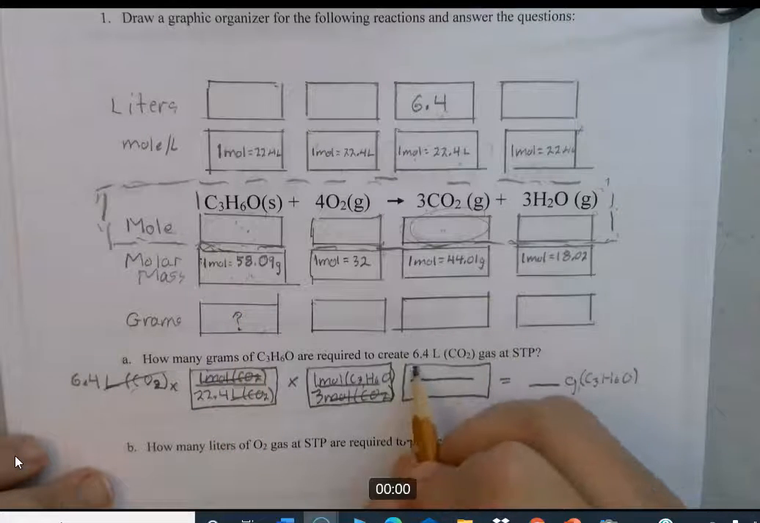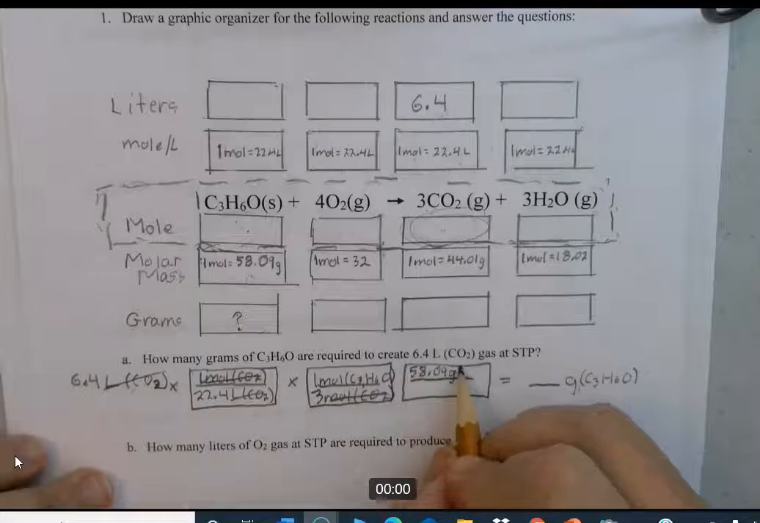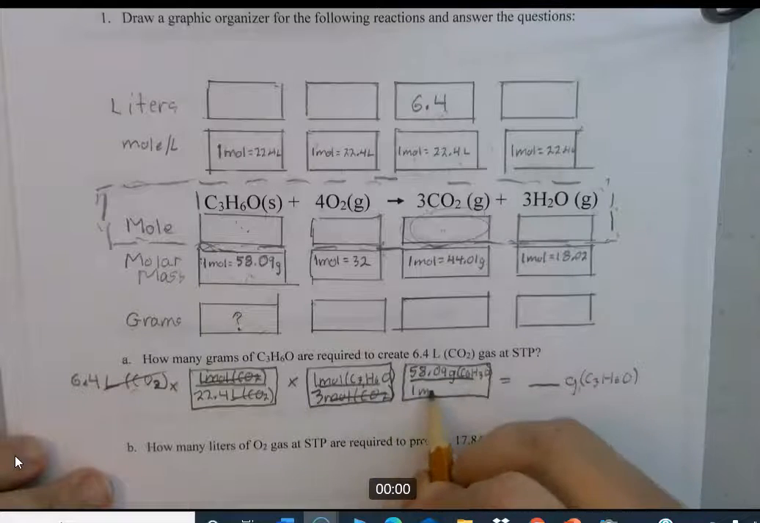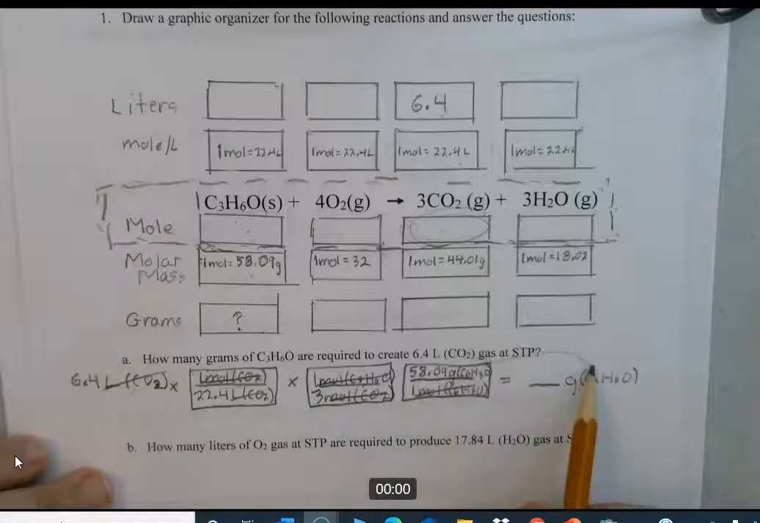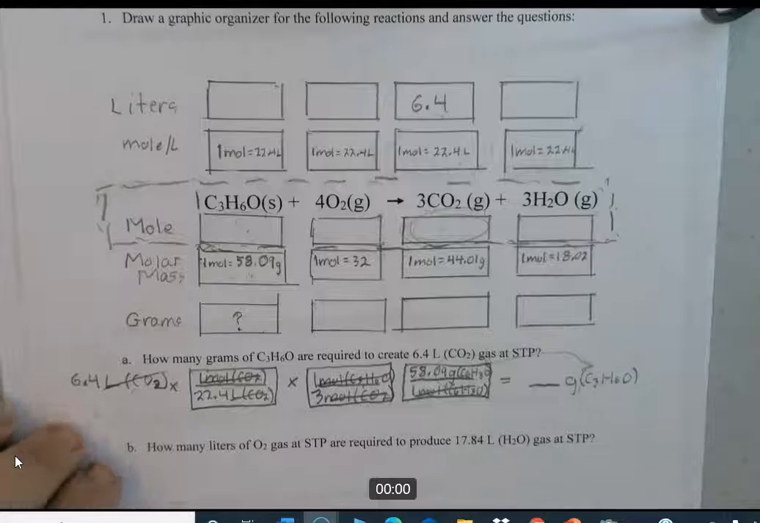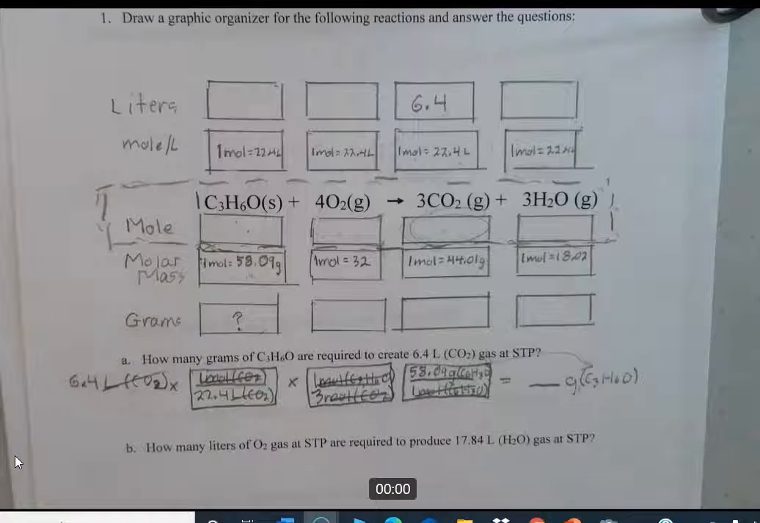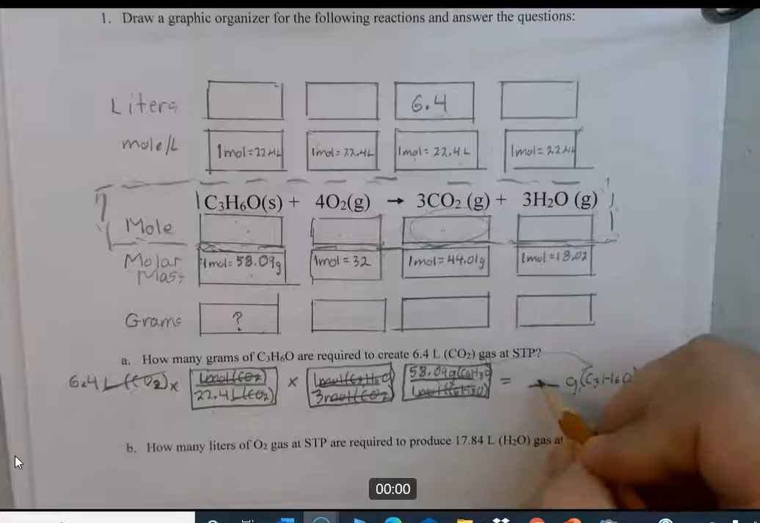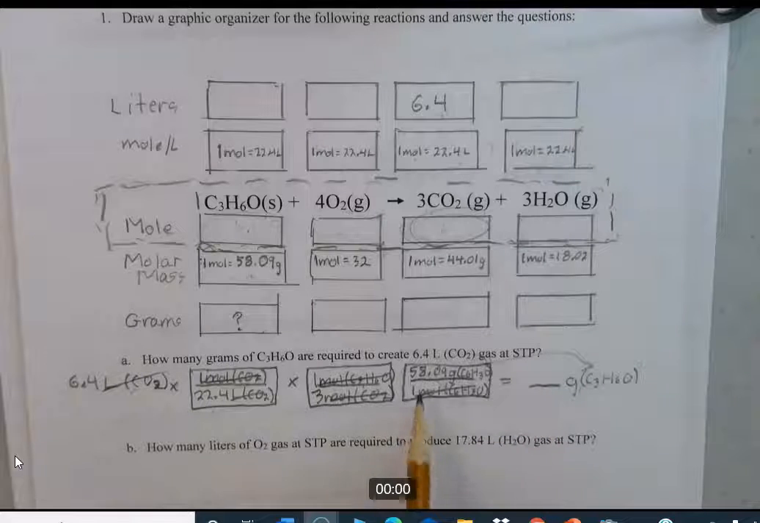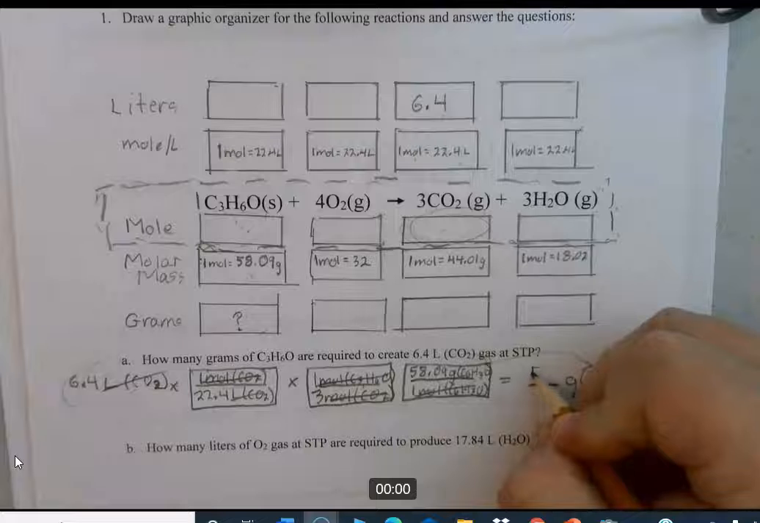The grams is going on the top. Moles of acetone cancels with moles of acetone. Grams of acetone is the last man standing. So now it's 6.4 times 1 times 1 times 58.09 divided by 22.4 divided by 3. Okay, and I get 5.532. We have only two significant figures here, so let's just leave it at 5.5.